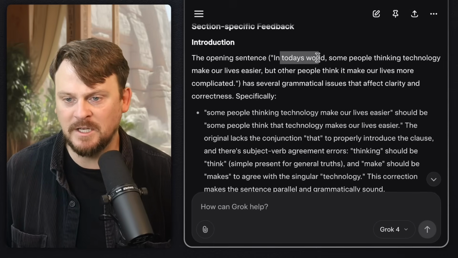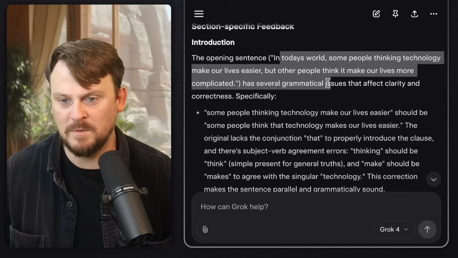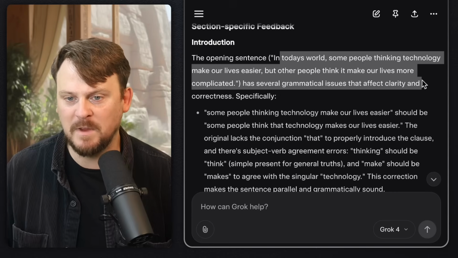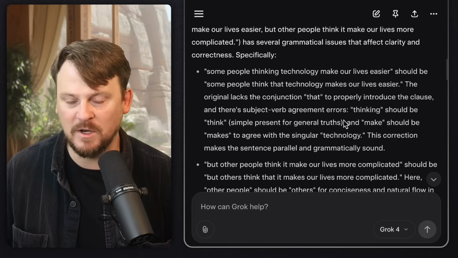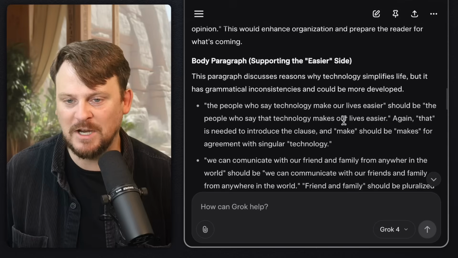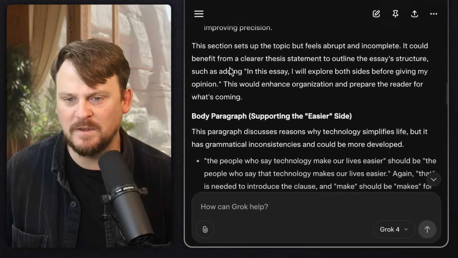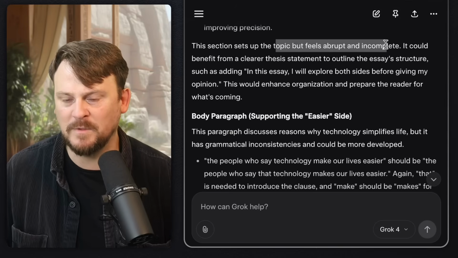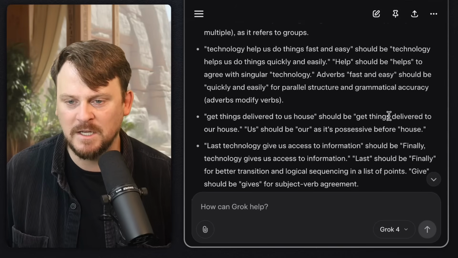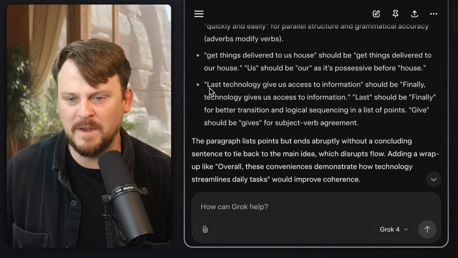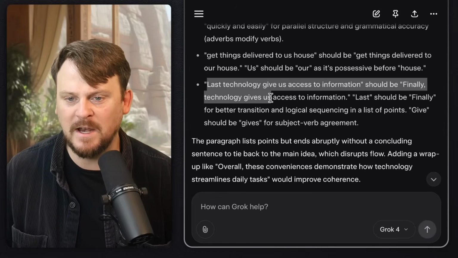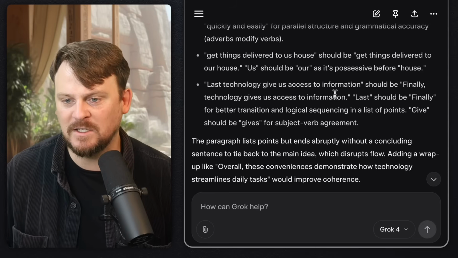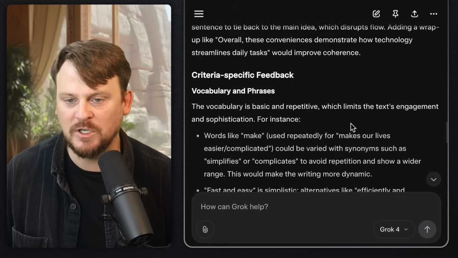The opening sentence, "In today's world, some people thinking technology makes our lives easier, but other people think it makes life more complicated," has several grammatical issues that affect clarity and correctness. So this is just corrections, I think. The section sets up the topic, but feels abrupt and incomplete. That's a general comment. Okay, so it looks like pretty reasonable feedback. "Last, technology gives us access to information" should be "finally, technology gives us access to information." So these are all just corrections.